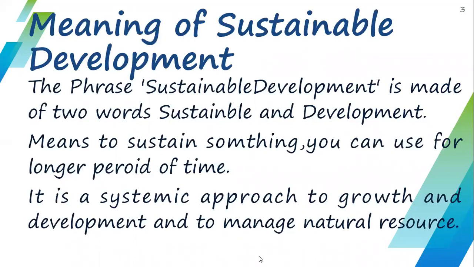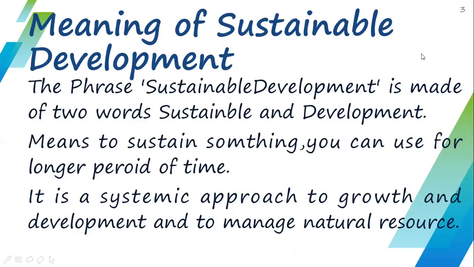Here the term sustainable describes the use of natural resources at a steady level, so that it is not likely to damage the environment. And development means we are developing our environment and surroundings in order to get some economic and social benefit. So sustainable development means we are achieving development but sustaining the resources for our future generation also.